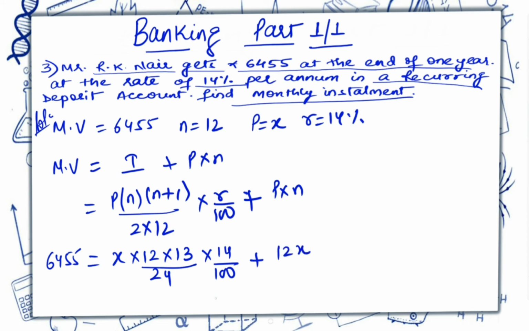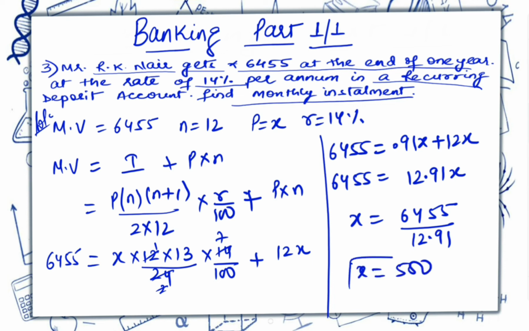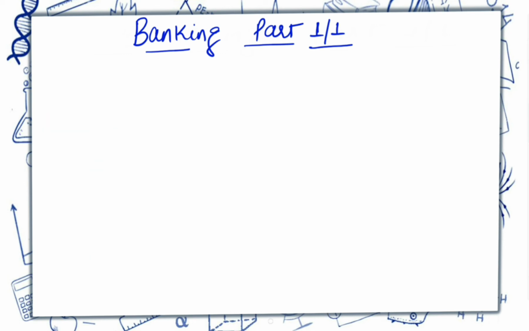This is 12X. Now 12 ones are 12, 12 twos are 24, and 2 1s are 2, and 2 7s are 14. So when we'll calculate it, 6455 equals 13 into 7, 91, 91 upon 100, it will be 0.91x plus 12x. Thus 6455 is equals to 12.91x. So x will be 6455 upon 12.91. So x is equals to 500. So in this question we have calculated the monthly installment. Now we'll see the next question.